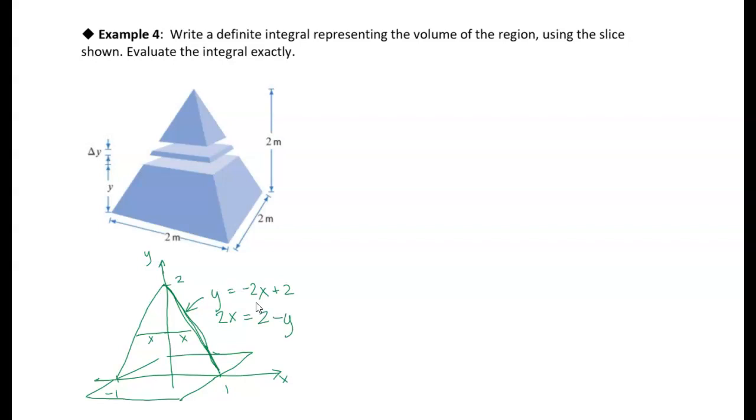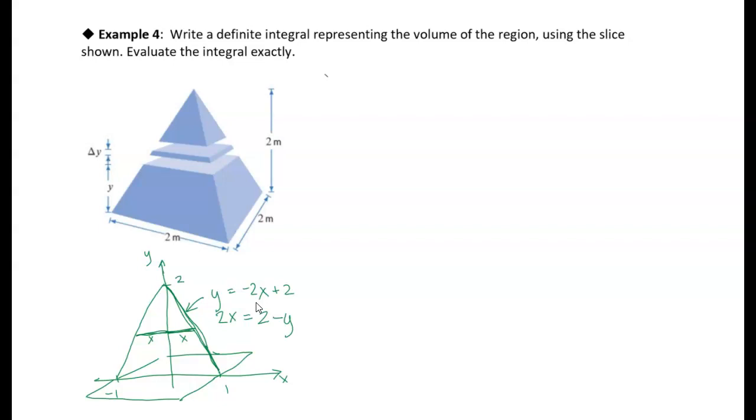Actually, what I want is 2x, because if I go over x in the positive direction and x in the negative direction, the width of any given square is going to be 2x. So I'll just leave it that way: 2x is equal to 2 minus y. That's the width of any given one of these square slabs.